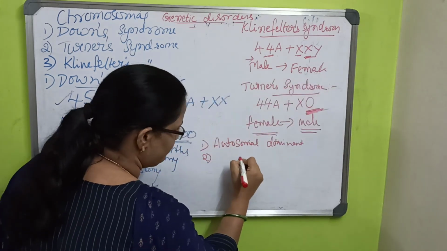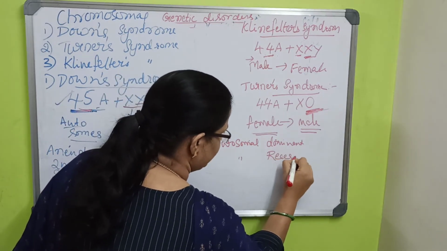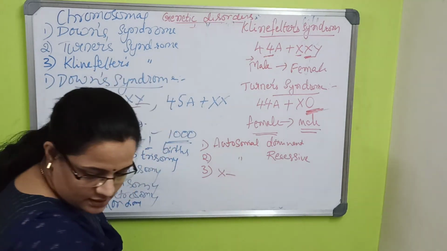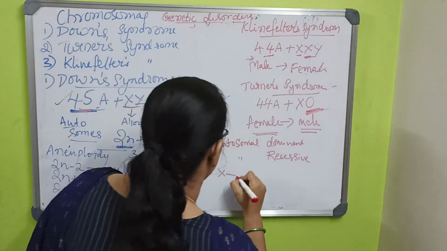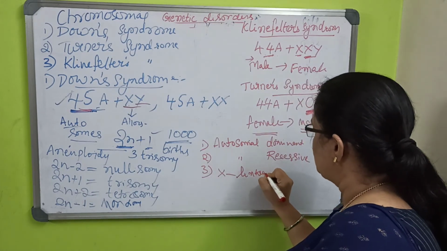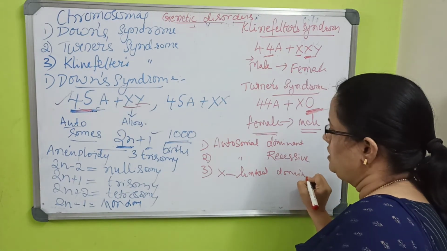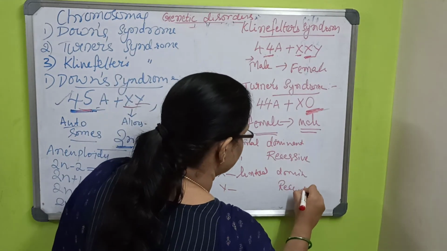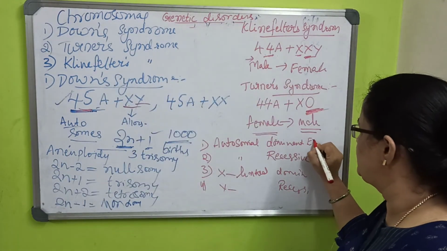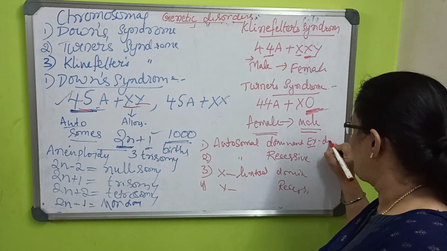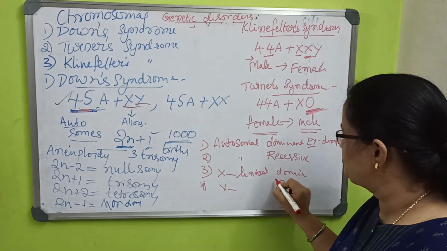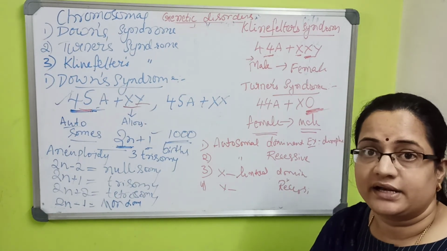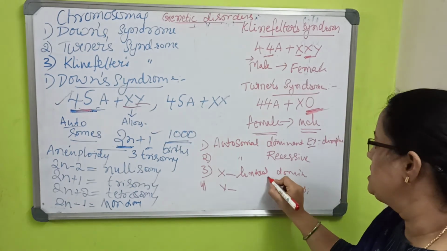The pedigree analysis charts are there for X-linked inheritance, X-linked dominant, and the fourth one will be X-linked recessive gene. For example, dimple cheek passes from parents, and sometimes it skips offspring and the grandchildren will get the disease.